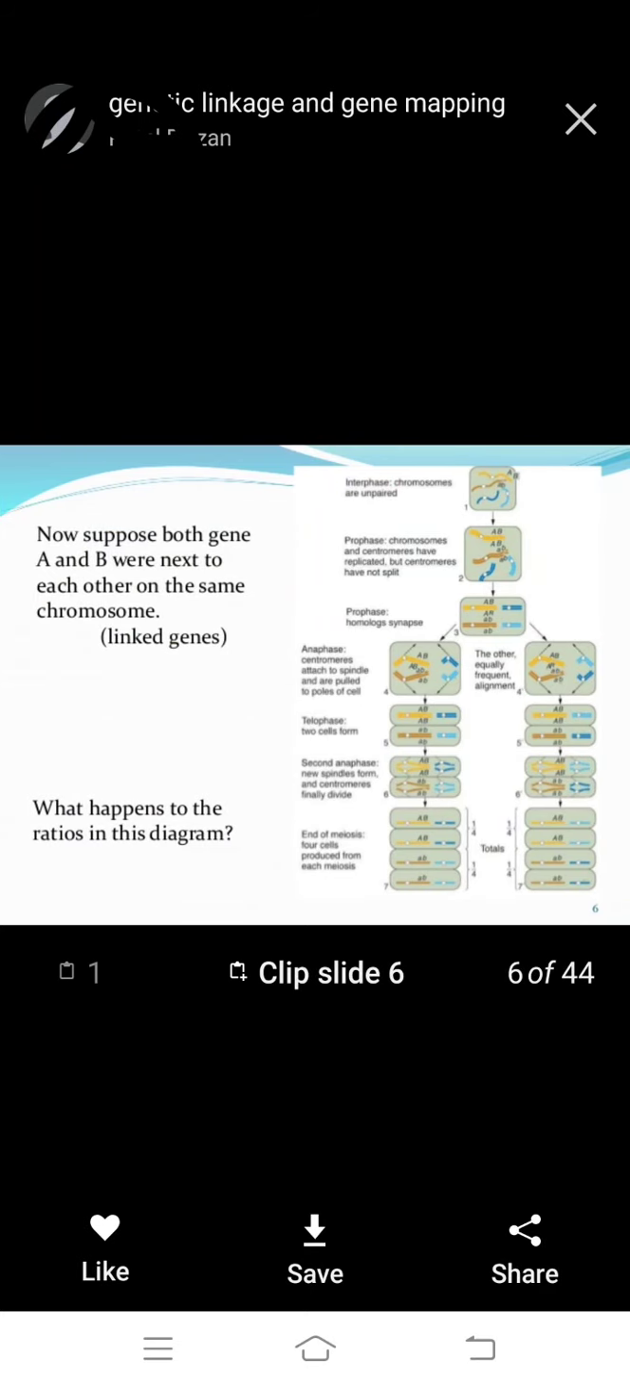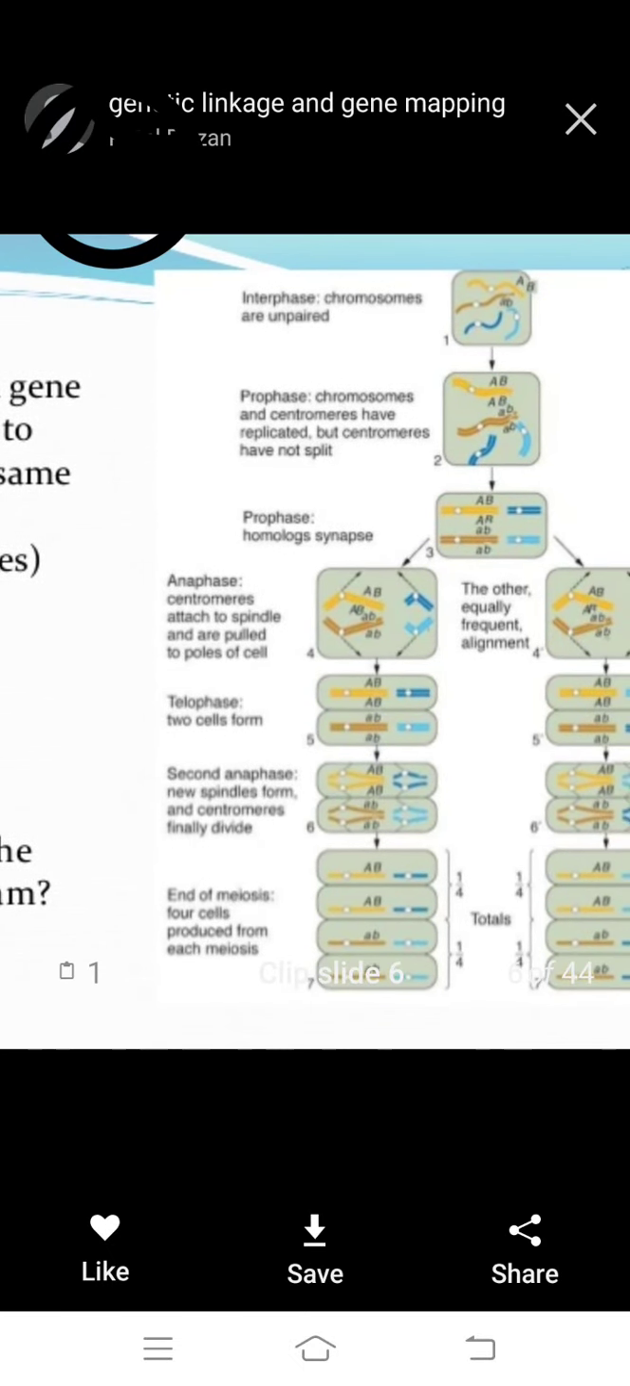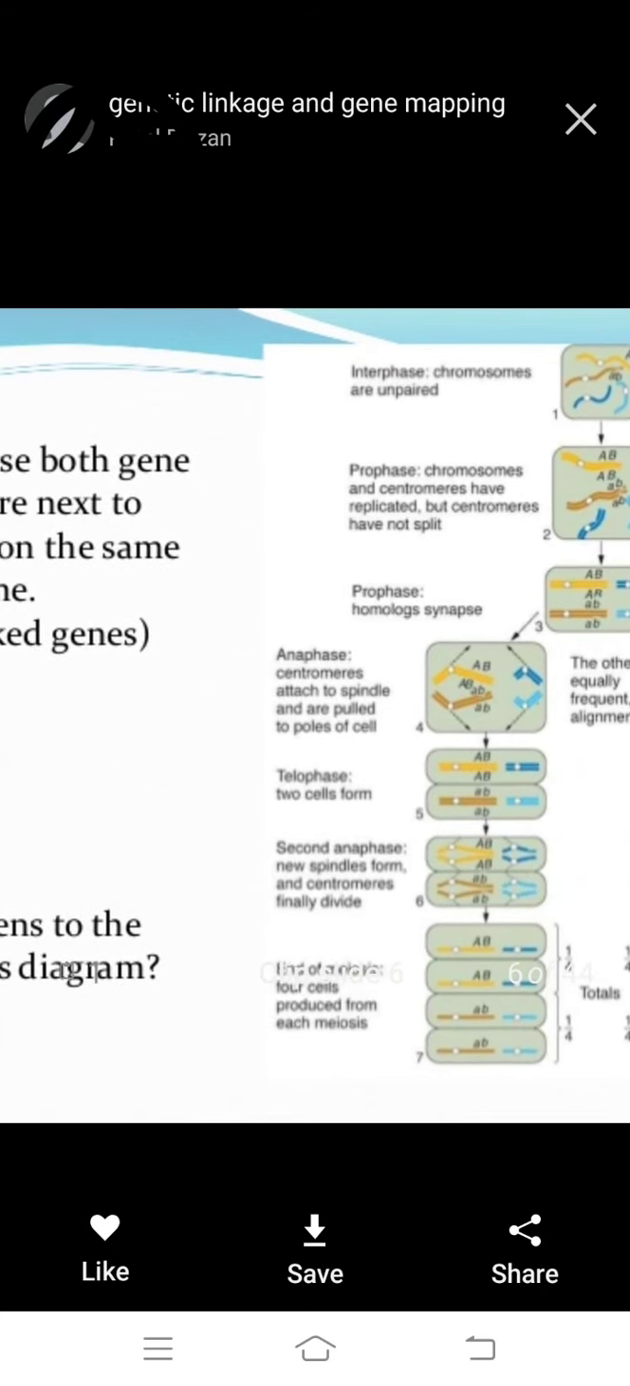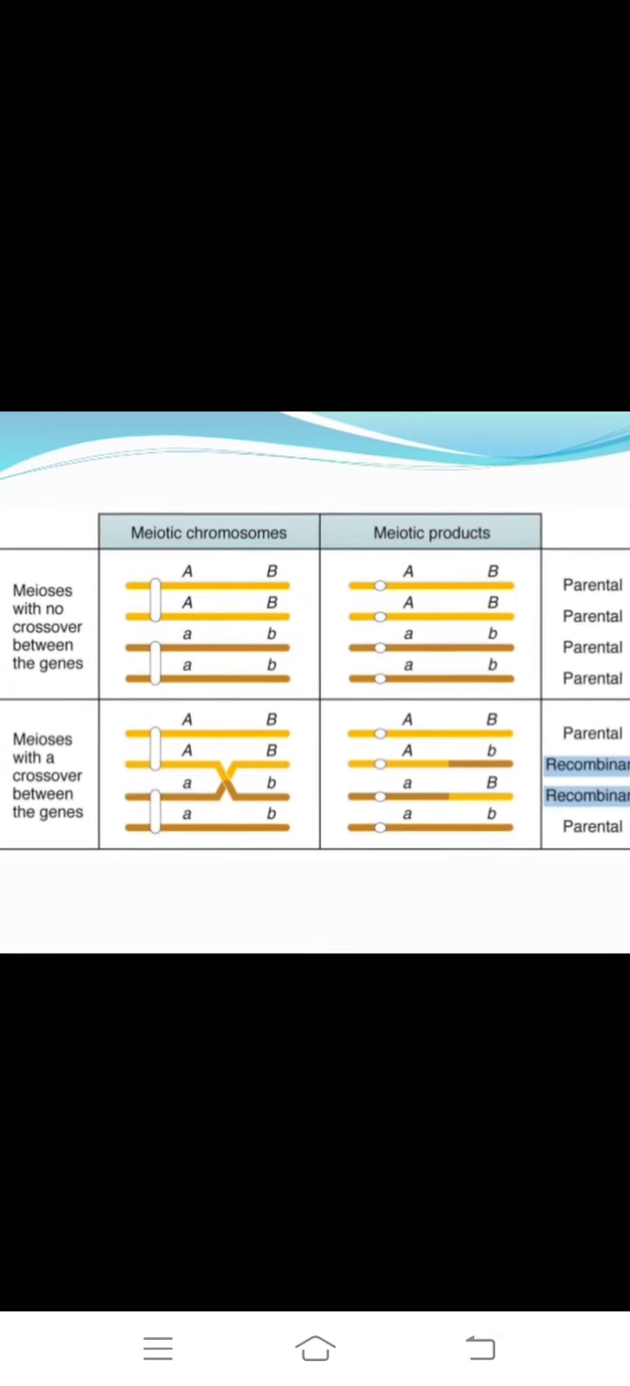Now suppose both genes A and B were next to each other on the same chromosome, that is, linked genes. What happens to the ratio? We observe this in the diagram. Which ratio will it become?